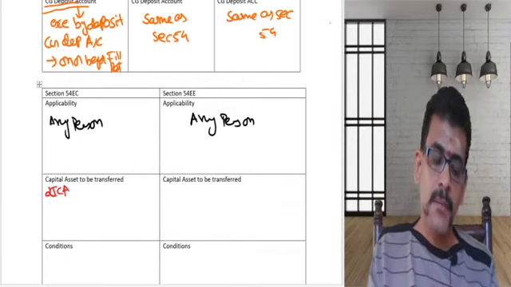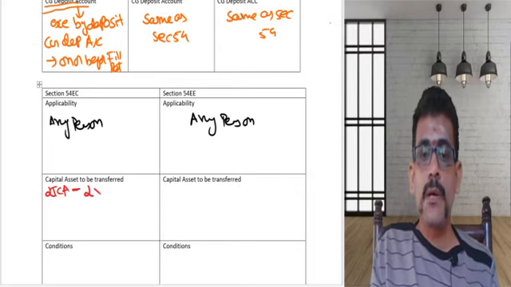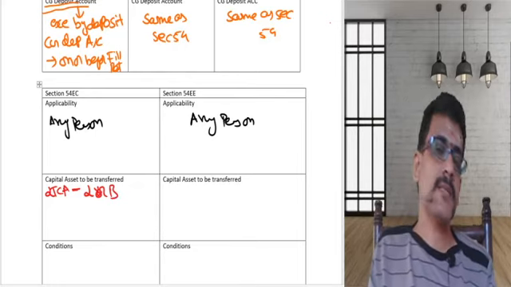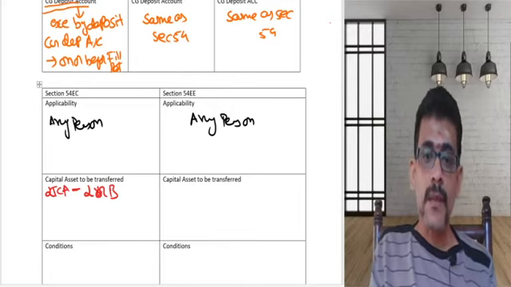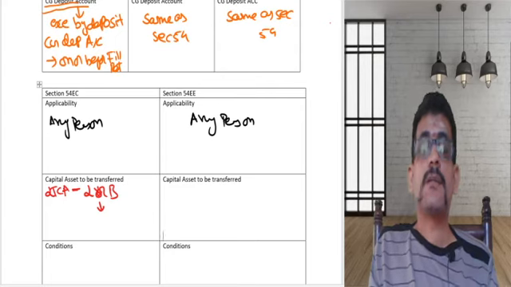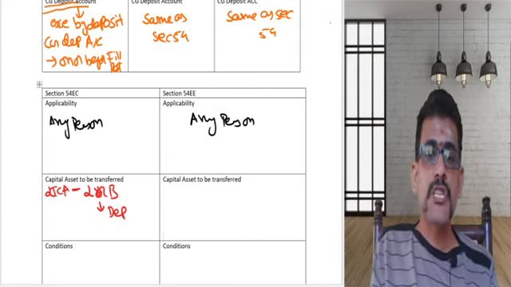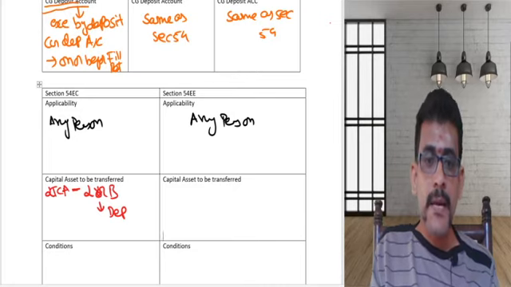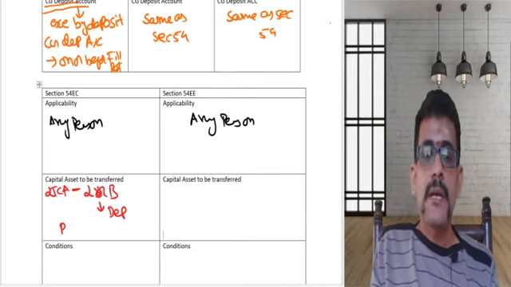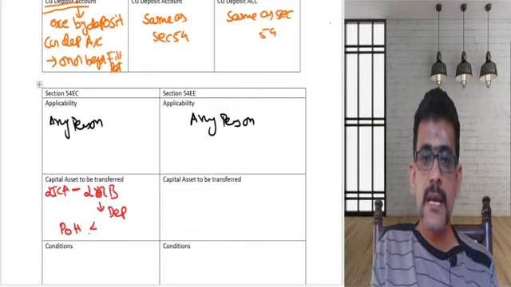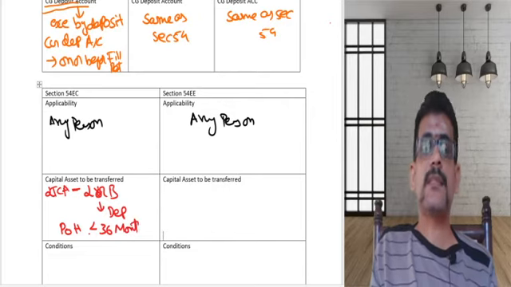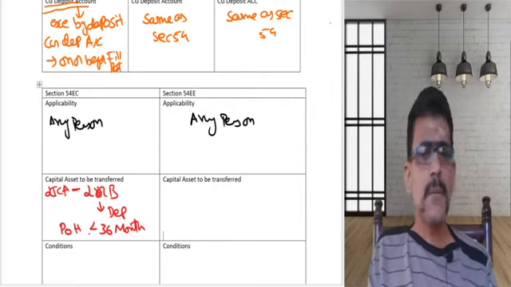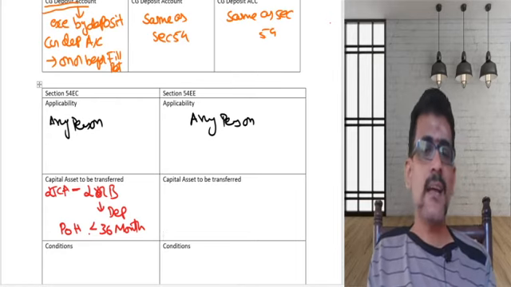What is that long-term capital asset? The long-term capital asset should be only land or building. You can either transfer land or transfer building, but that should always be a long-term capital asset. If such land and building is a depreciable asset, the period of holding should be less than 36 months. If it is not a depreciable asset, it can be greater than or equal to 36 months.